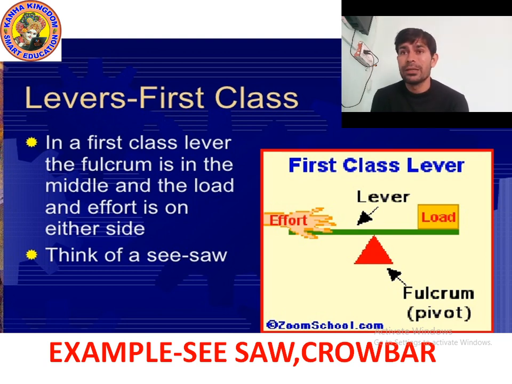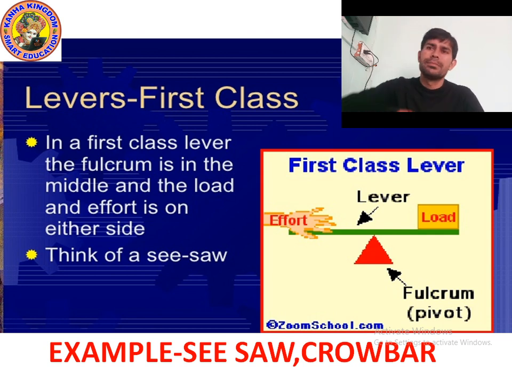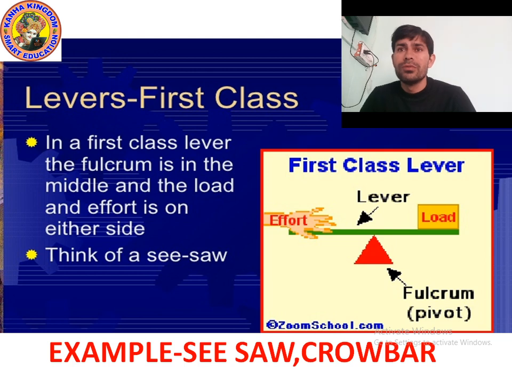As you can see, the fulcrum is in the middle, and the load and the effort are on either side. If you have seen a seesaw or crowbar, they are in this form. On one side you sit, and on the other side effort is applied, then it moves. This is an example of a first class lever. So a first class lever is a lever in which the fulcrum is at the center, and load and effort are on either side.